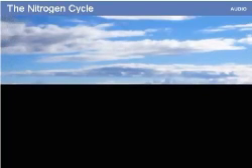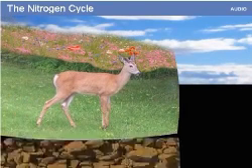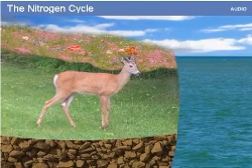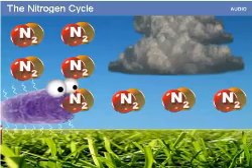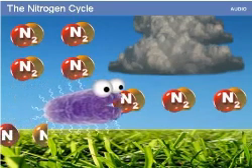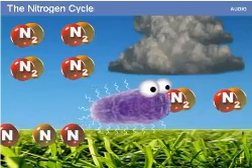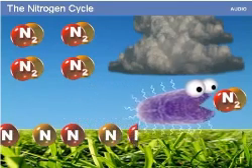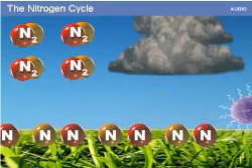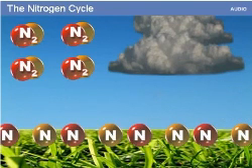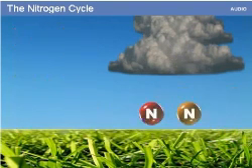Like carbon, nitrogen has several major sinks or storage places: the atmosphere, plants and animals, soils and rocks, and the oceans. The atmosphere holds nearly all of the nitrogen on Earth. Here, it is in the form of two nitrogen atoms stuck together. Plants and animals use individual atoms of nitrogen, so it must be split in half before it can be used. This process is called nitrogen fixation. Most nitrogen fixation is done by bacteria. A little bit of it is done by lightning.